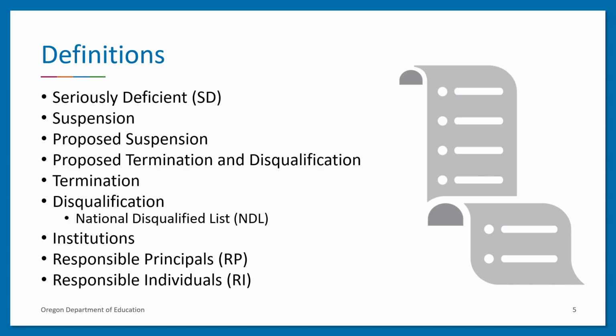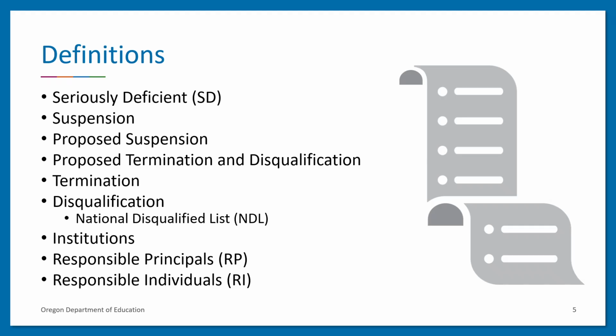Seriously deficient, commonly referred to as SD, is the status of a sponsor that has been determined to be non-compliant in one or more aspects of the program. Suspension means the status of an institution or daycare home that is temporarily ineligible for participation, including program payments. Proposed suspension is a formal notice from a state agency that a sponsor's agreement is being considered for suspension due to submission of a false or fraudulent claim.